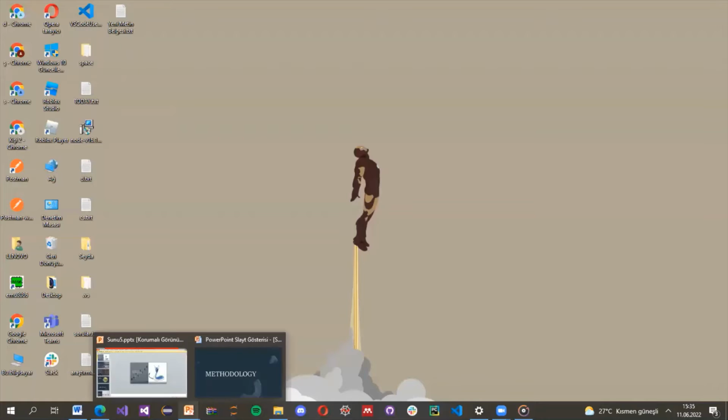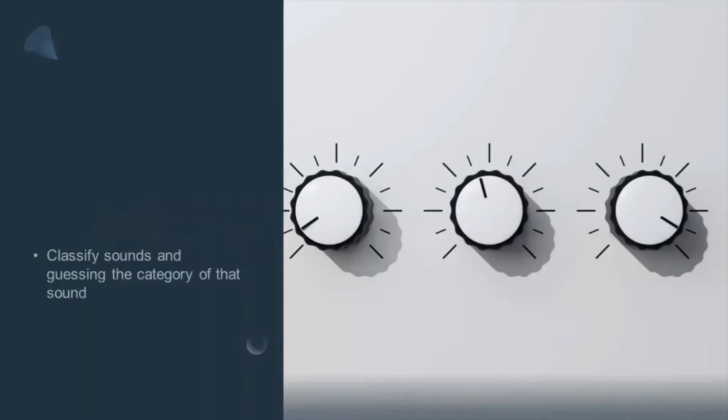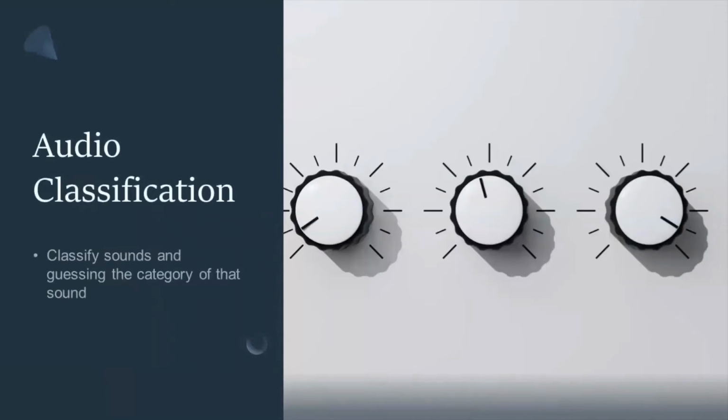Let's continue our methodology. Our project is an audio classification project, so let's see what audio classification is. Audio classification is one of the most widely used applications in audio deep learning. It involves learning to classify sounds and guessing the category of that sound.